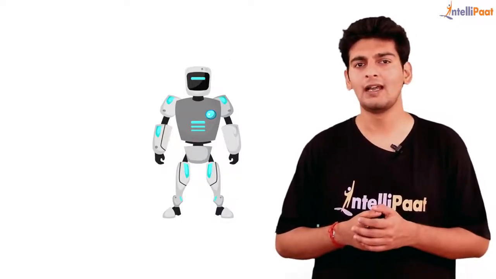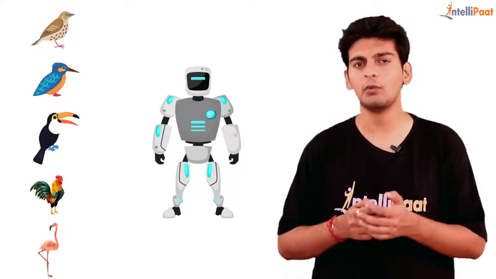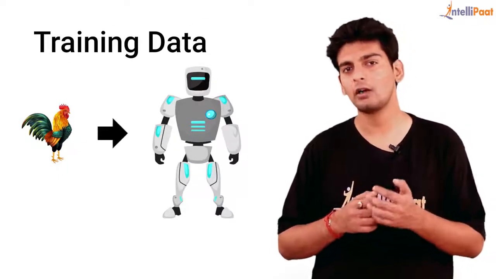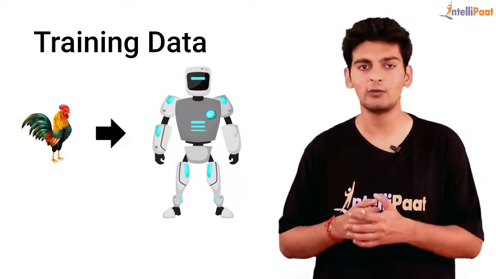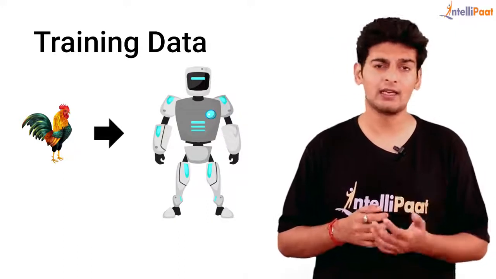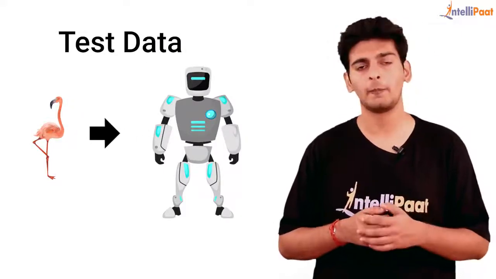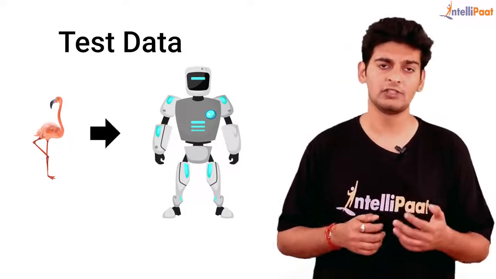So what I'll do is, I'll take all of these images of the birds and keep on feeding them to the machine until it learns all the features associated with it. And once it learns all the features associated with it, I'll give it new data to determine how well it has learned. Or in other words, first, I'll feed in training data to the machine so that it can extract or learn all the features associated with the training data. And once the learning is done, I'll give it new data or the test data to determine how well the learning is done. And this is the underlying concept of machine learning.